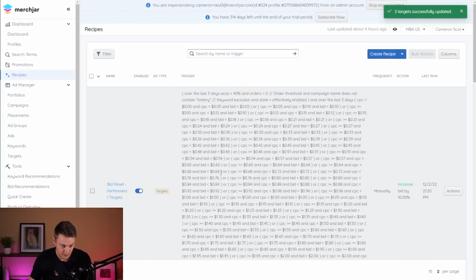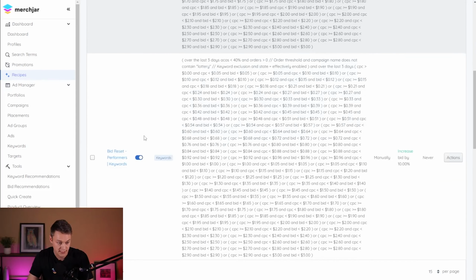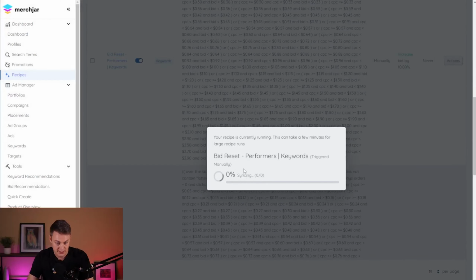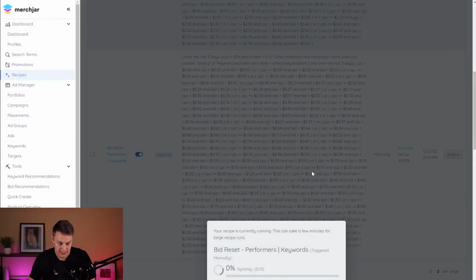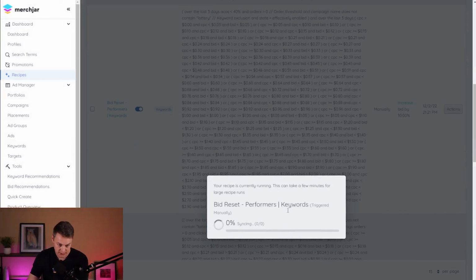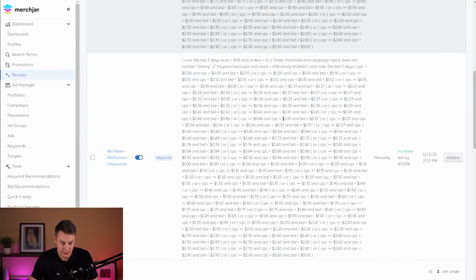All right, so that one's been updated. I'm just going to let that go for now, but you can run that as many times as you need to. Again, these are meant to stack on top of each other. Then we're going to move to the next performers with keywords and do the exact same thing. We're just going to run it, let it do its thing, and keep running until we're happy with how many items are left. We did 12 the first time, and let it update this time as well, and only 3 that time. So I'm pretty happy with where that's at.